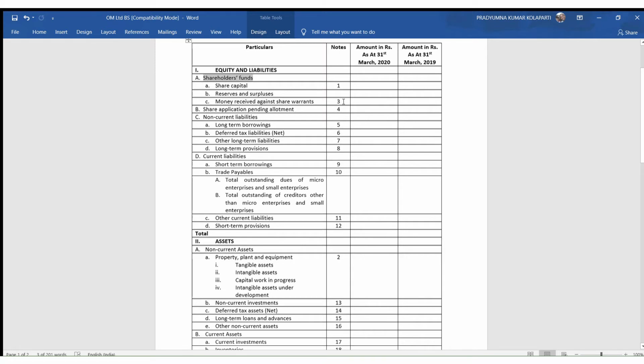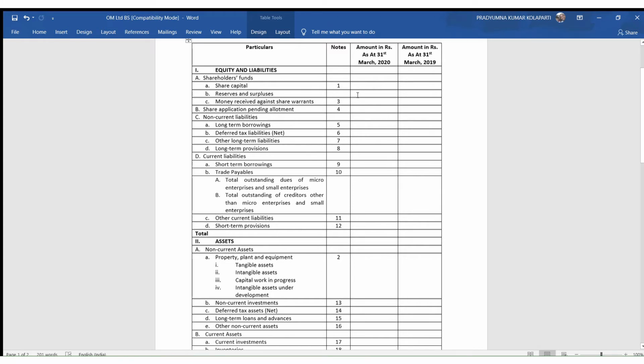So there is a column called notes. So for every item, if I just put some number here, nobody will understand. The reason I am preparing these financial statements is to give a true and fair view of my books of account to various people like shareholders, bankers, other entities who are lending money to the company, or anybody who wanted to invest in the company.